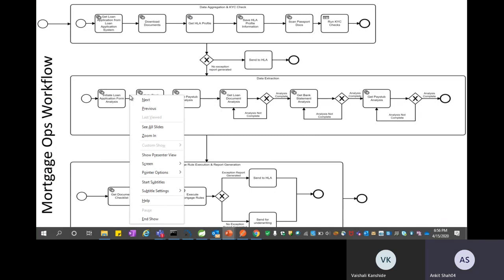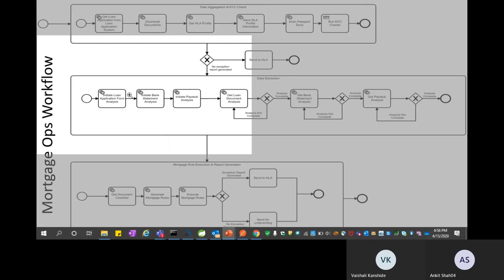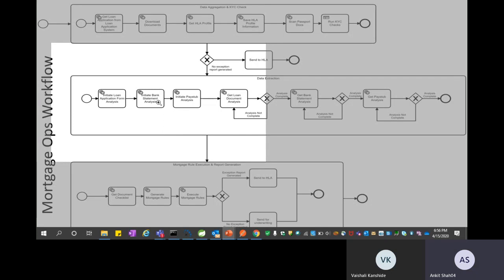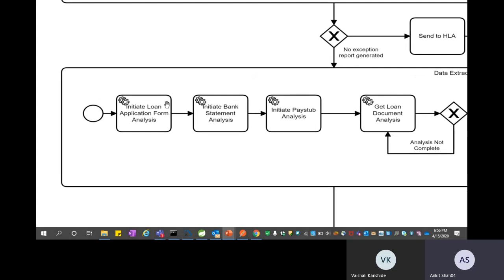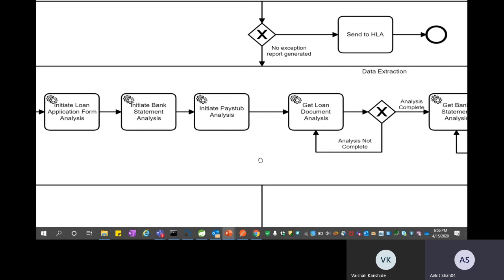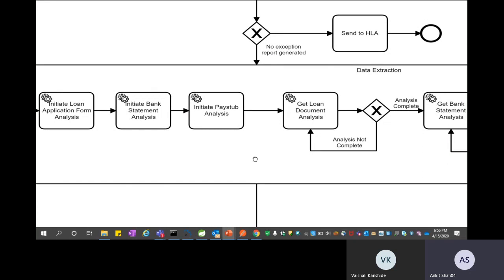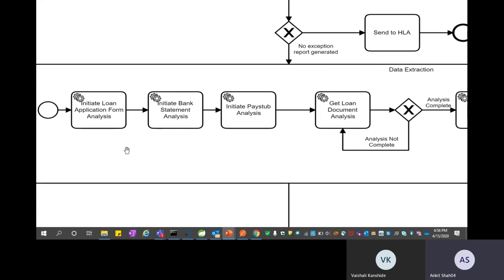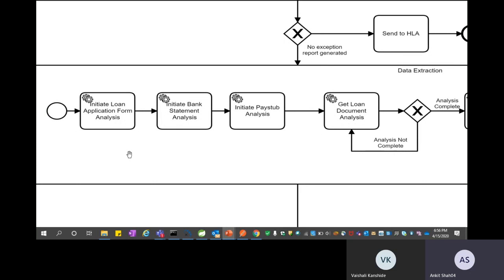Let's zoom in a little bit. So here what we are doing is his KYC would pass, but it would move on to the second stage. So this is the data extraction stage. So we initiate the loan application form analysis. So this is where we are uploading the applicant's supporting documents to an S3 bucket.